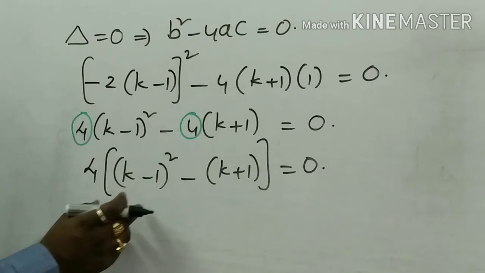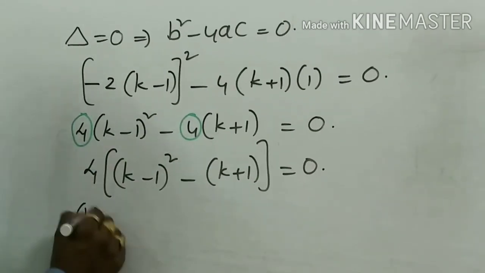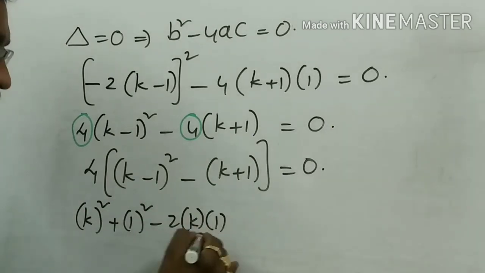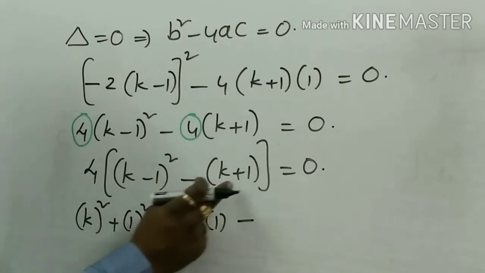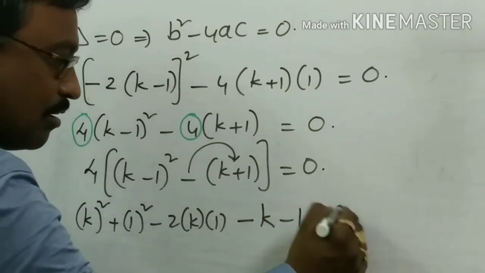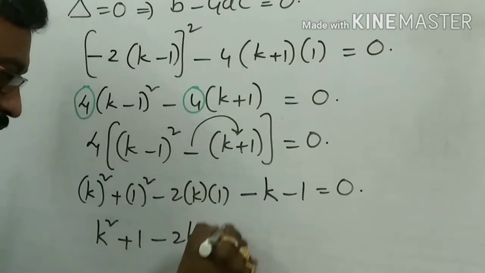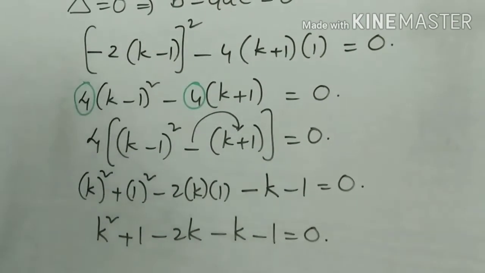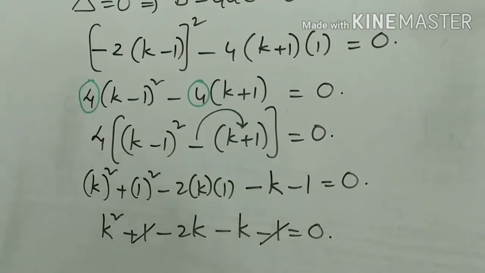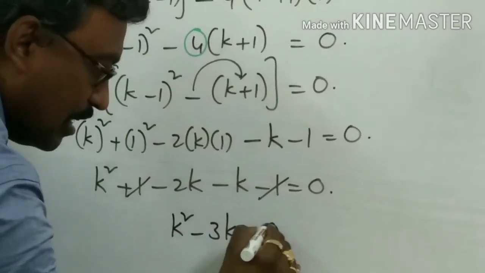Now this is in the form of a minus b whole square, which is a square plus b square minus 2ab. Now minus and bracket is there: minus k plus 1 into minus, minus 1, equal to 0. k square plus 1 minus 2k minus k minus 1 equal to 0. Plus 1 minus 1 cancelled. Now what is left here? k square minus 3k is equal to 0.